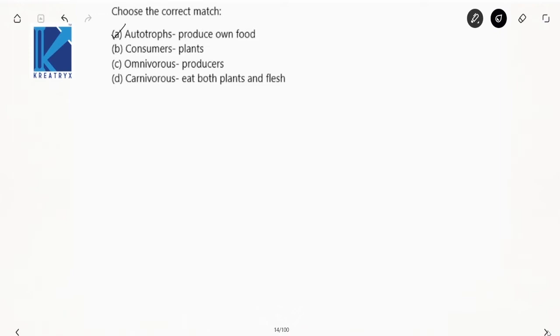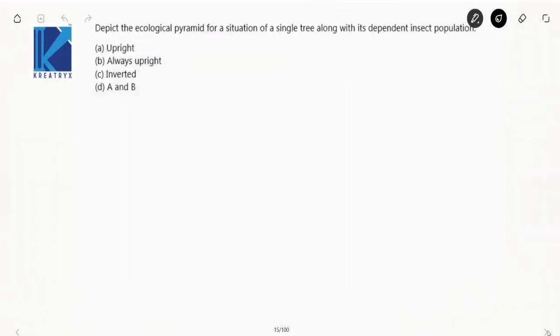Omnivores are consumers, B and C are wrong. Carnivores eat both plants and flesh? No, they eat only flesh. The ones who eat both plants and flesh are called omnivores. So your correct option is A. Next one.